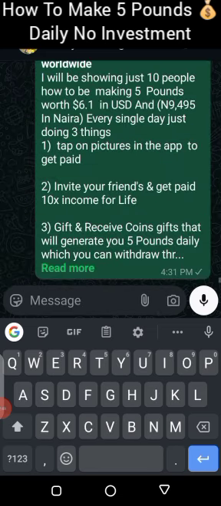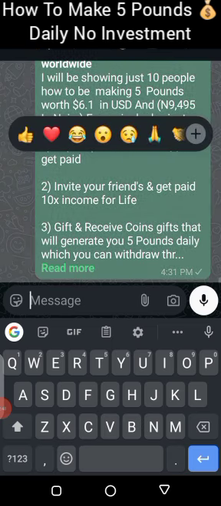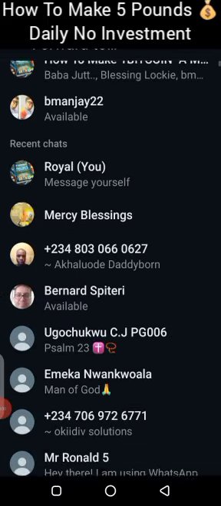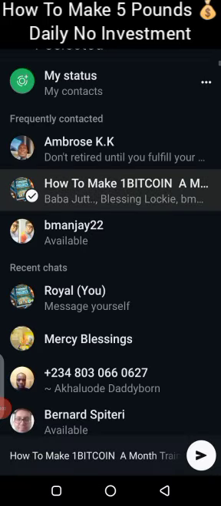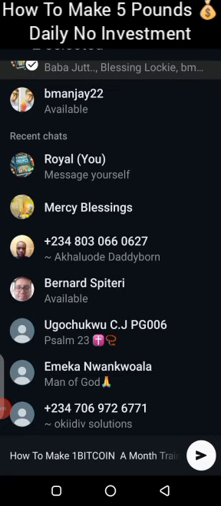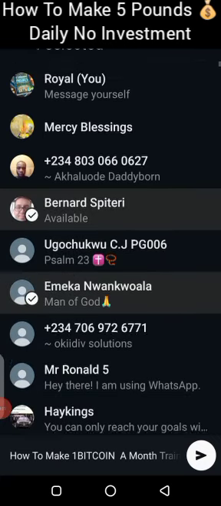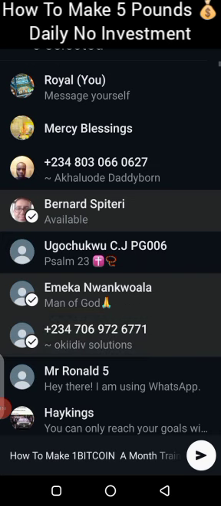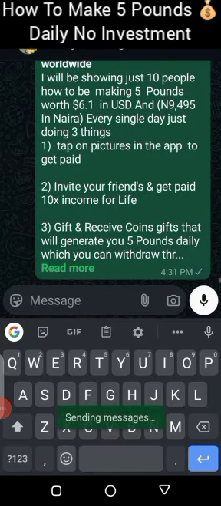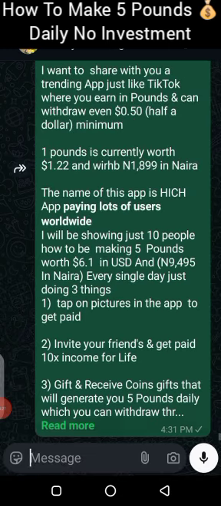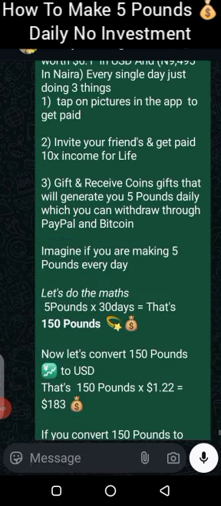So if you like, you can highlight it, click on forward, and forward to 10 friends. That's 55 on WhatsApp. You can forward. Let me forward to my group. You forward to the group. You see, it's very, very simple. You forward to 10 friends. So you keep sharing. The more you share with people, you see in no time, 10 people are going to join.